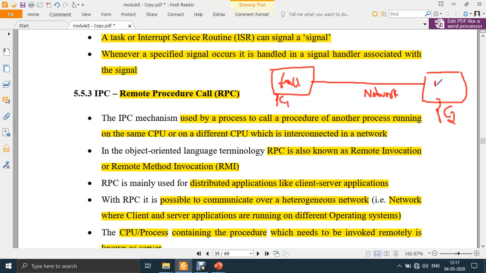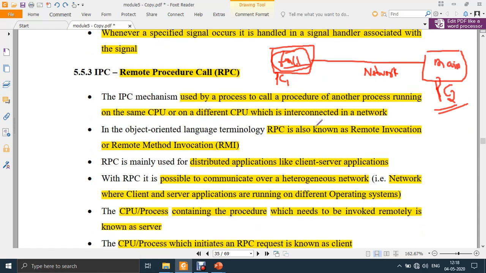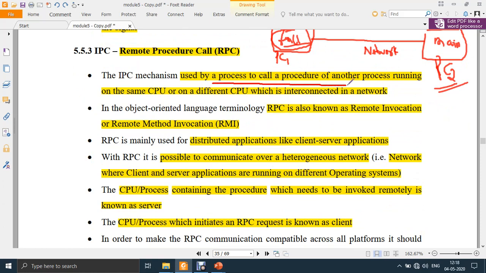Let's say there is a main program here in PC2 which wants to call function 1, which is not present in the same PC, but is present in another PC. This is what a remote procedure call is. You are calling a function remotely from somewhere else. It is the IPC mechanism used by a process to call a procedure of another process running on the same CPU or on a different CPU, which is interconnected in a network.